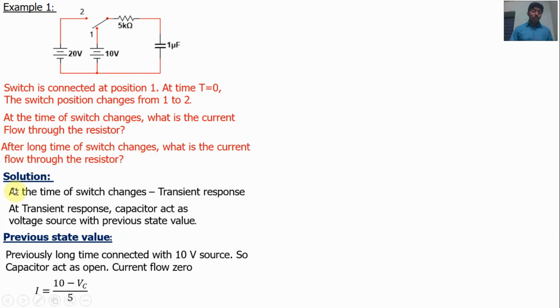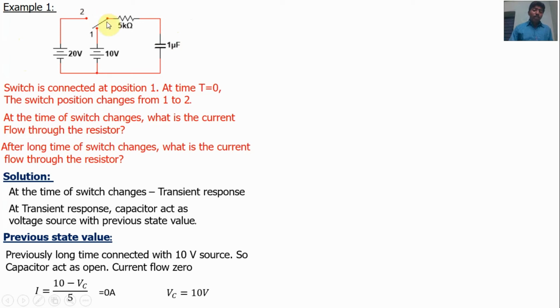Apply the Kirchhoff's voltage law, we can get I is equal to (10 minus Vc) by 5. At steady state condition, I is equal to 0, so Vc will be 10 volt. If the capacitor long time connected with 10 volt source, the voltage across the capacitor will be 10 volt.